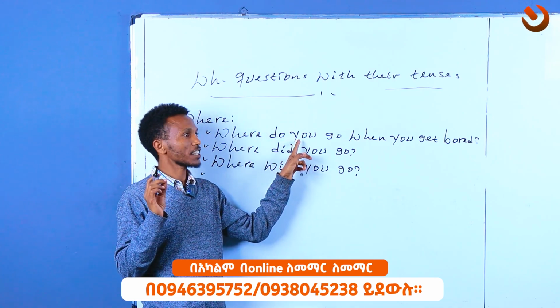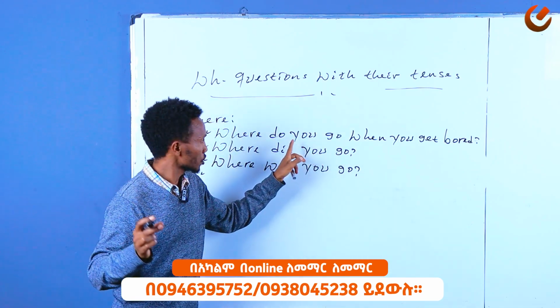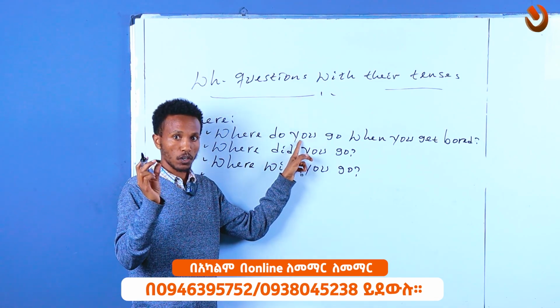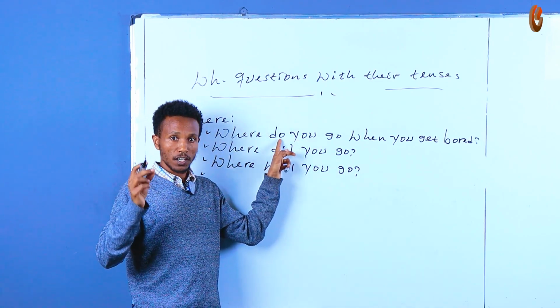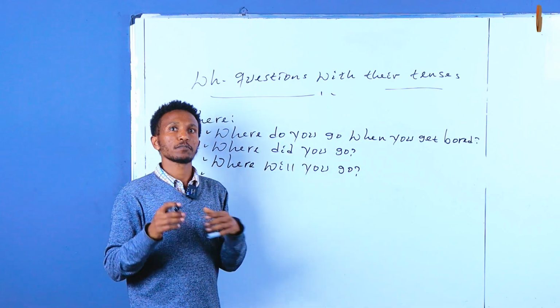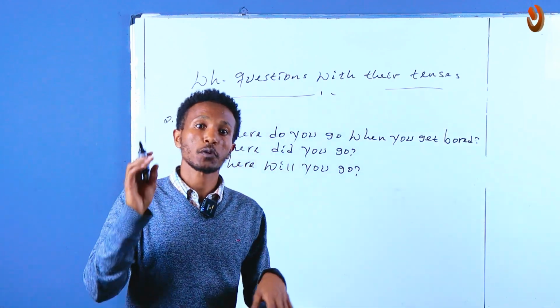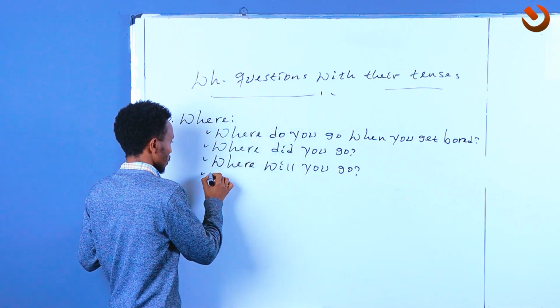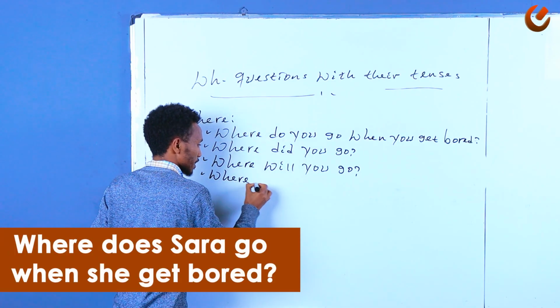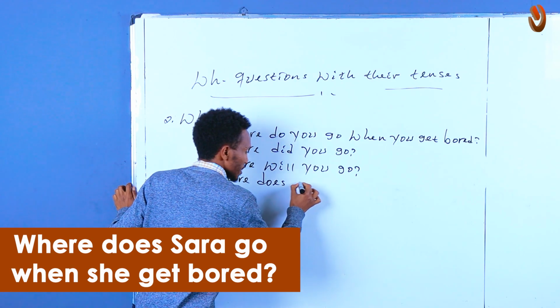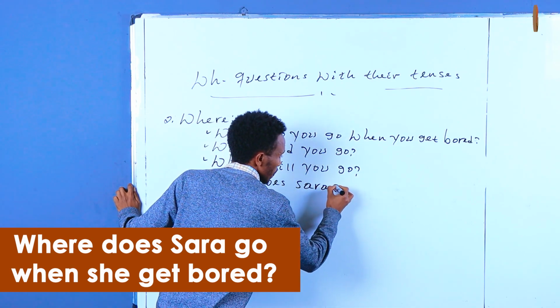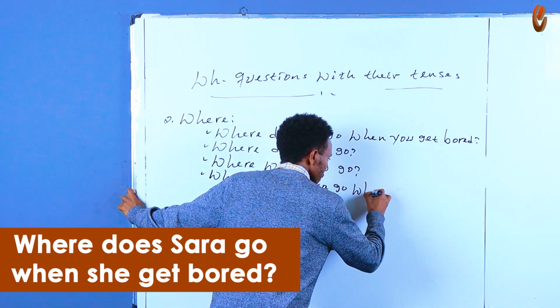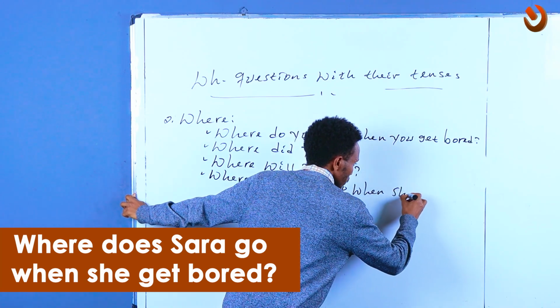So you just change this you into Sarah. Singular, third person singular, so you have to use does, right? So you just say, where does Sarah go when she gets bored? Nice.